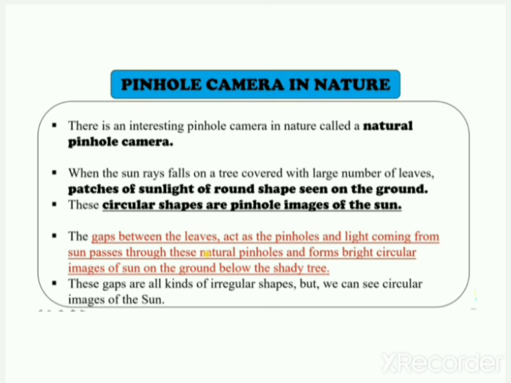So these rounds are called pinhole images of the sun. The gaps between the leaves act as the pinholes, and light coming from the sun passes through these natural pinholes and forms bright circular images of the sun on the ground below the shady tree. These gaps are of all kinds of irregular shapes, but we can see circular images of the sun.